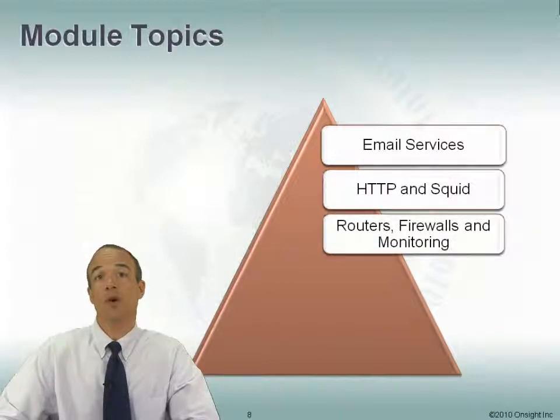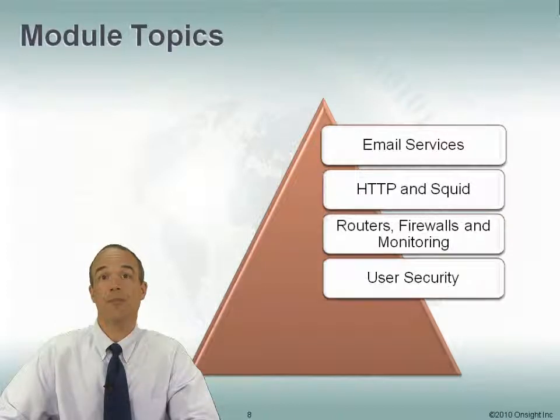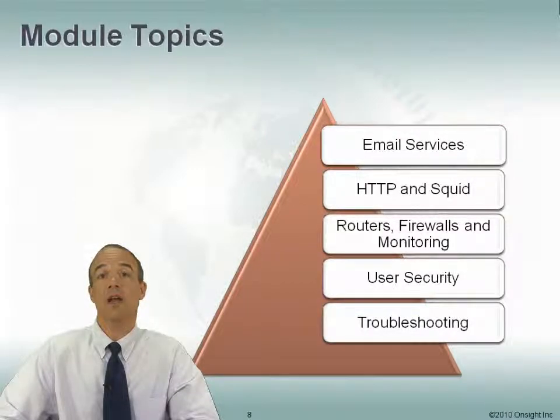Then we'll discuss routers. What is a router? What's a firewall? How can I make my Linux machine be a firewall? And how can I monitor the traffic through the network? We'll describe user security, such as how can I secure things, including using the proper protocols like SSH. And then we'll talk about how we might troubleshoot our system. So things can go wrong. How do we figure out what's going wrong? How do we fix it?